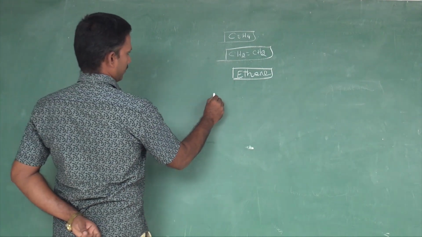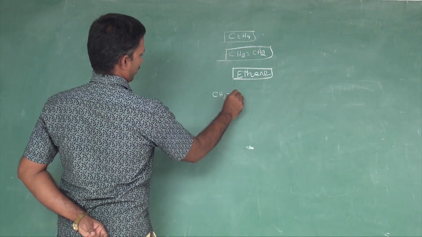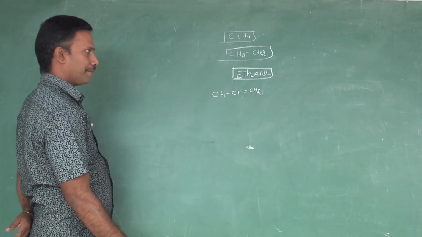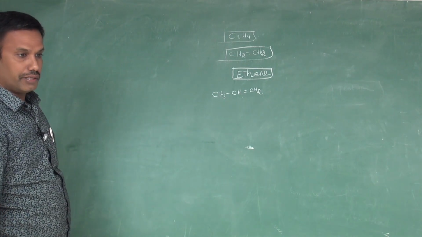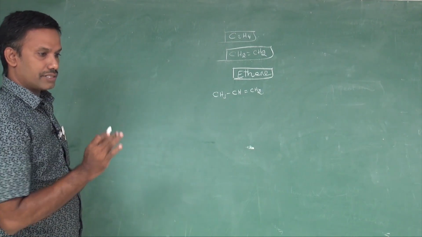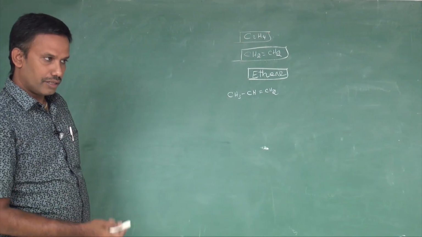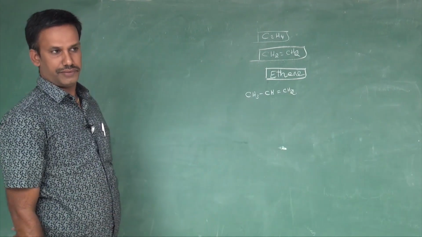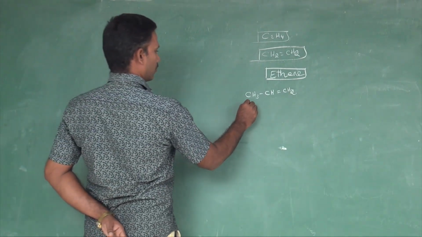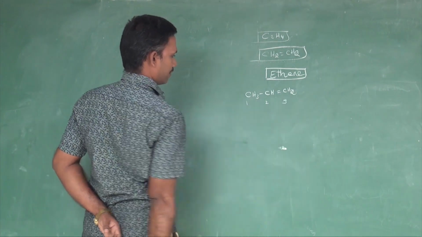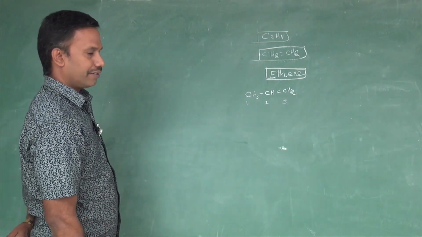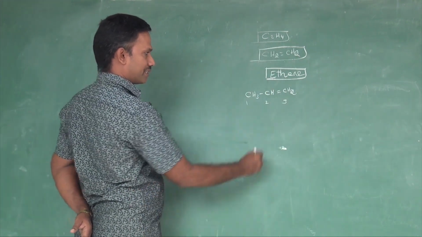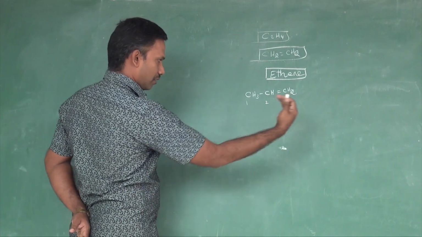Then one more example for this. CH3, CH double bond, CH2. See here, in an alkene you have to be keen about the numbering. You cannot always go from left to right. If there is any functional group or substituent very close to one end, you have to number from there first. If I give numbers 1, 2, 3 from the left, it is not the correct way. Why? Because the double bond is present at the extreme right, we have to start from there.